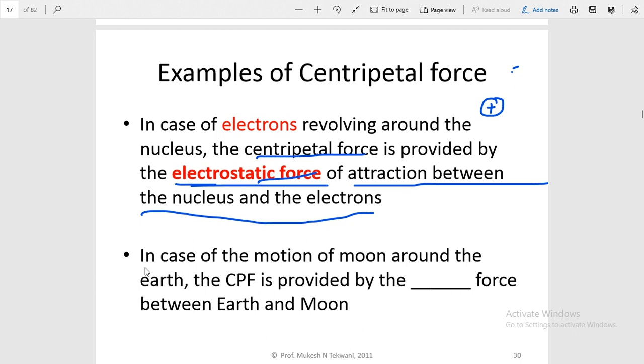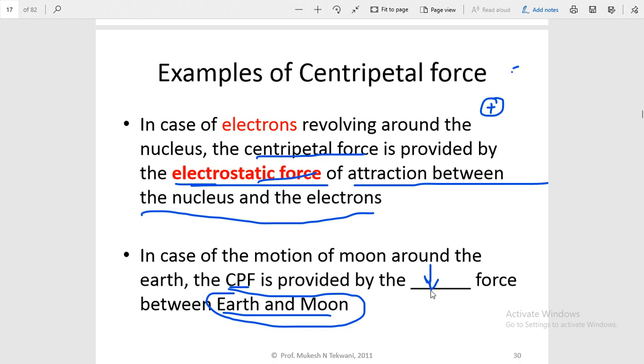Now you can see the next case. In the case of motion of the moon around the earth, the centripetal force, this CPF stands for centripetal force, is provided by the force between the earth and the moon. So you have to fill in the name of the force which is responsible for the centripetal force when the moon is traveling along a circular track around the earth. I hope you understand the name of the force, or you can try to write it by yourself, because I am going to give you the answer.